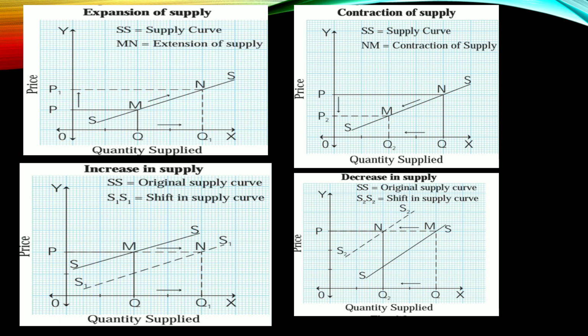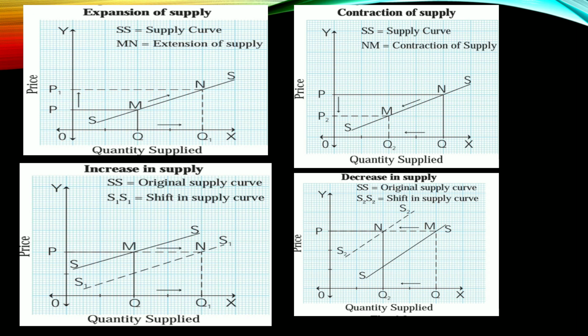In contraction, supply falls due to fall in price only, other factors remain constant. Now increase in supply: price remains constant, but due to favorable changes in other factors supply increases, and it is called increase in supply.